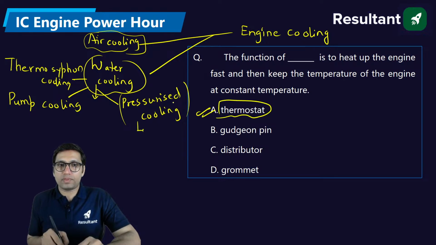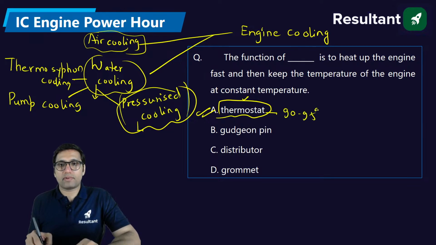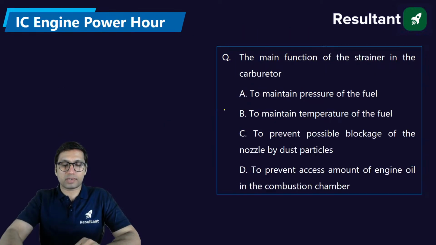Thermostat is used in pressurized cooling, where we use not just a pump but also a thermostat, set at some temperature like maybe 90 to 95 degrees Celsius. As soon as the water absorbing heat from the engine reaches this temperature, the thermostat immediately sends this water to the radiator, so that the radiator cools that water and sends it back to the engine. So this is the function of the thermostat.